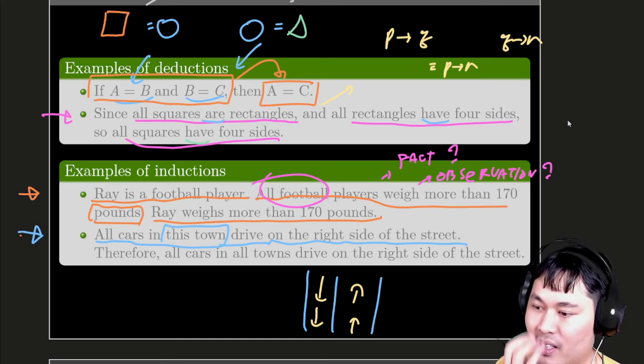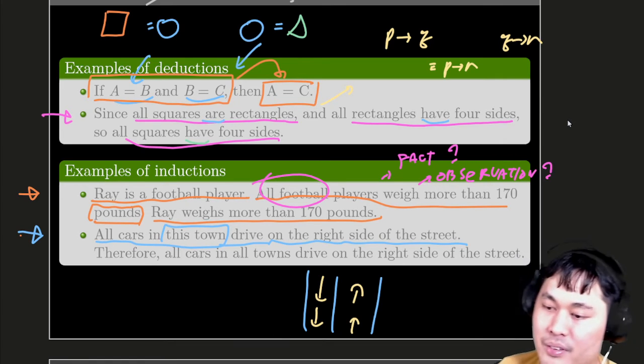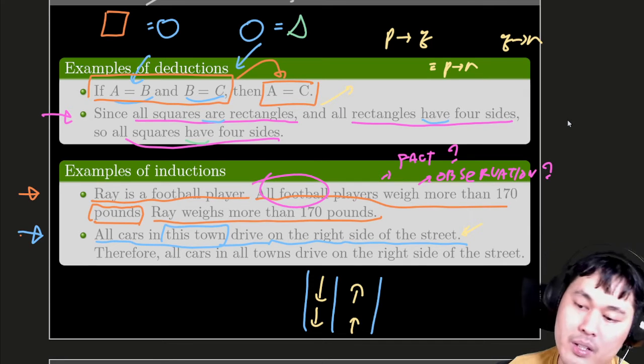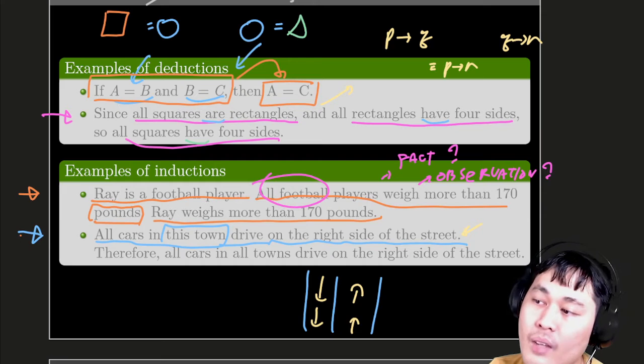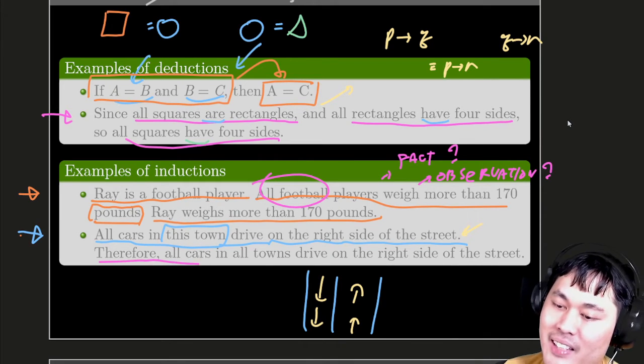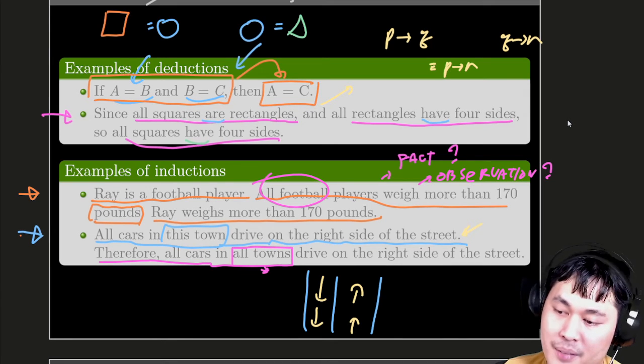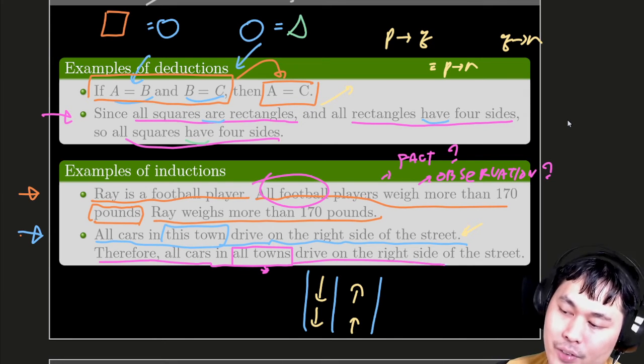And I don't think that's how people drive in Bangkok. But I suppose in the US they drive on the right side of the street. And here is your observation. And then you conclude immediately that, therefore, all cars in all towns, that's a strong statement, all towns, must drive on the right side of the street.